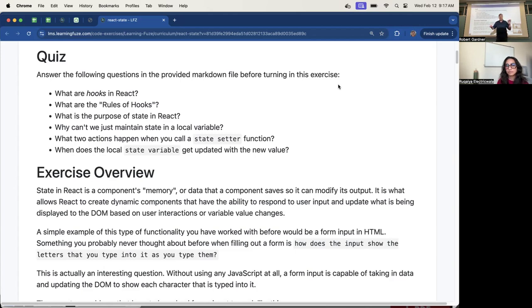So a component is just a function. When React wants to render your component, put it into the DOM or update it in the DOM, it calls your function.